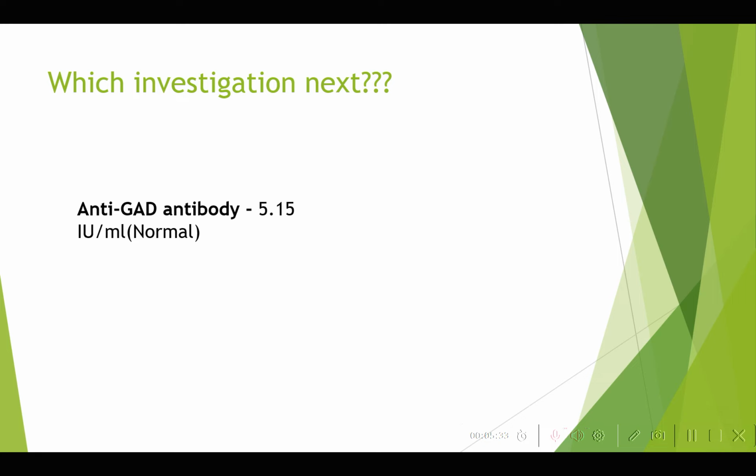Any other investigation which you would like to do? Sir, I would like to do genetic testing for MODY. So is it widely available? No, sir. So in clinical practice, the other investigation that we usually do in young diabetics is a USG abdomen, where we look for pancreatic deficits, or developmental problems, or renal anomalies, renal cysts, which are associated with MODY.